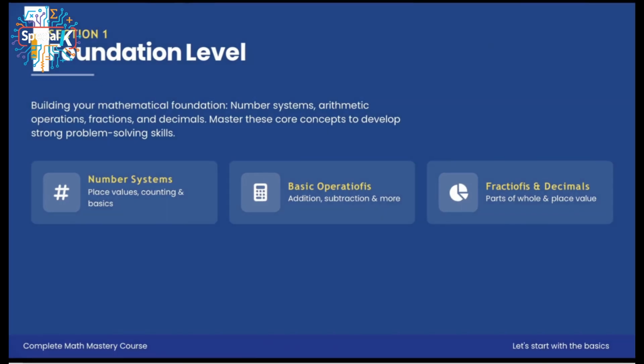So let's start with the first section, which is the foundation level. In the foundation level, we are going to talk about three important parts. First of all, number systems, I mean the place values, the counting, and the basics. After that, we are going to talk about the basic operations, which are addition, subtraction, division, multiplication, and more. And at the end, we are going to finish this part with a little bit of talk about fractions and decimals, which, as I just mentioned, we will move to in the next section, but at this point I'm going to talk a little bit about that.